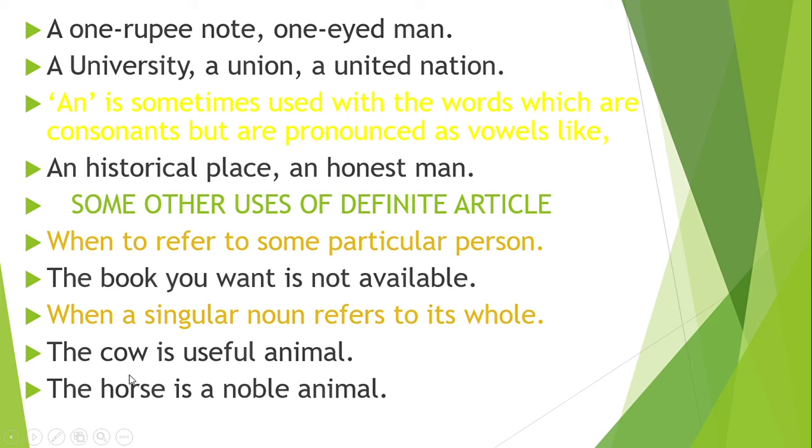So the is also sometimes used for plural nouns. The cow means there is no s with cow, but the is used here. There is no s with horse, but the is used.